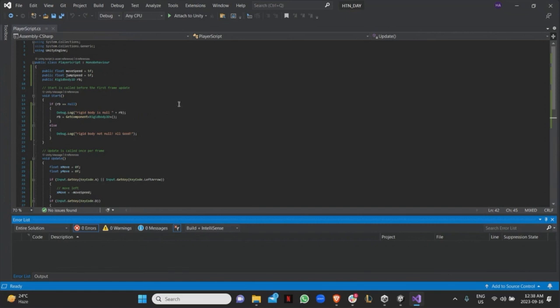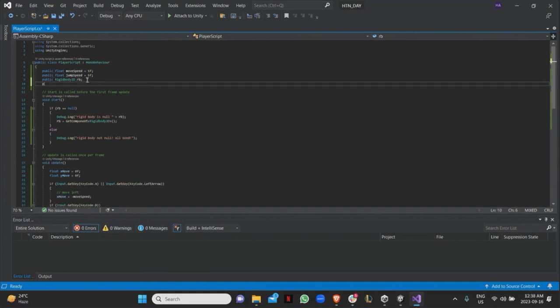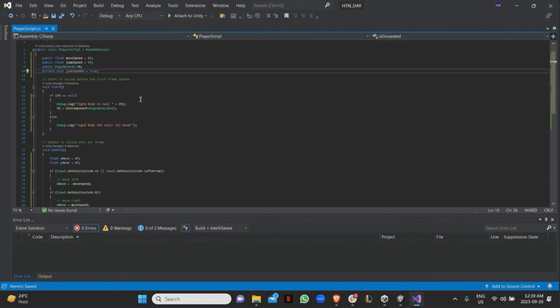So I want the player to only be able to jump if they're grounded, right? They're on a specific ground. There's some sort of Boolean that says if they're grounded, the player can jump. If they're not grounded, then the player can't jump. So I'll add a new private bool this time because I don't want it to be public. I don't want to modify it in the inspector. I'll call it isGrounded, and I'll start by setting isGrounded to true. I'll assume at the beginning of the game, the player is grounded.